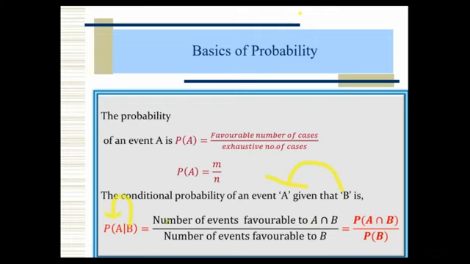So what is the formula? P of A given B equals P of A intersection B divided by P of B. Here, we are looking for the intersection value, the common values between A and B, divided by all the possible values of B. Why do we look at all the possible values of B? Because that is the given condition, and from that condition only we are looking for the required probability.